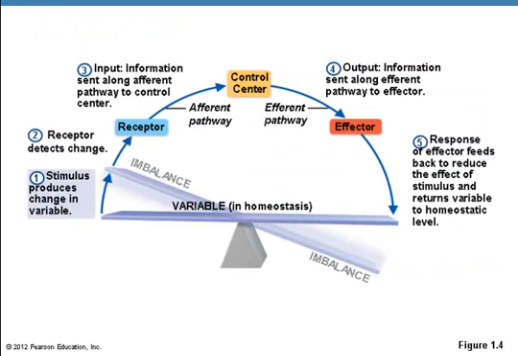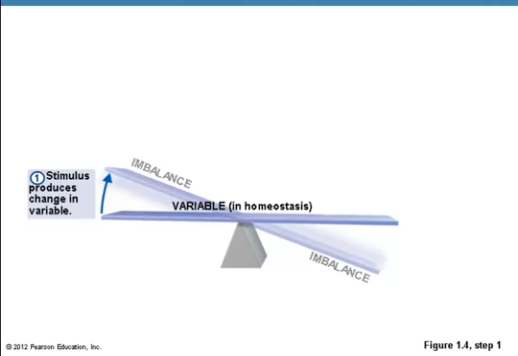The body is in a dynamic state of equilibrium. Homeostasis is the maintenance of a stable internal environment. Homeostasis is necessary for normal body functioning and to sustain life. Homeostatic imbalance is a disturbance in homeostasis, resulting in disease. The process of homeostasis starts with a change in the internal environment of the body. A stimulus produces a change in a variable.